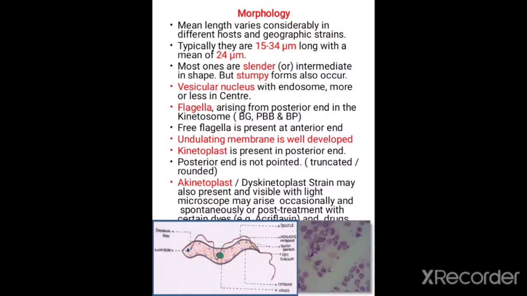Now let us come to the morphology of Trypanosoma evansi. Typically they are around 15 to 34 micrometers long, slender and intermediate in shape, but sometimes stumpy forms can also occur. They have a vesicular nucleus with endosome, and the flagellum arises from the posterior end in the kinetosome, that is from the parabasal body, and they have a well developed undulating membrane. Kinetoplast is present in the posterior end, and the posterior end is not pointed, that is rounded.